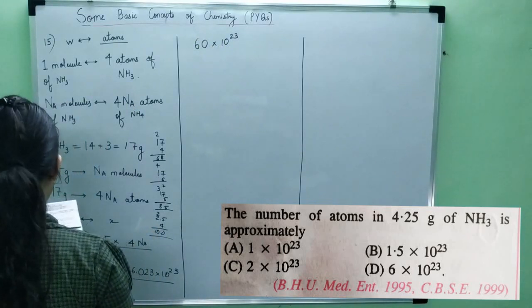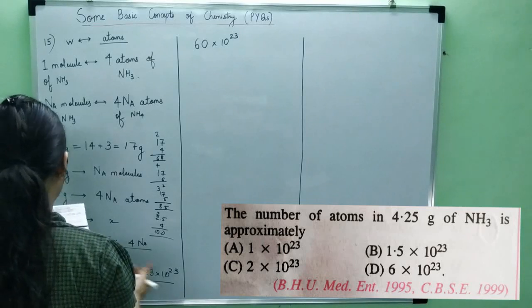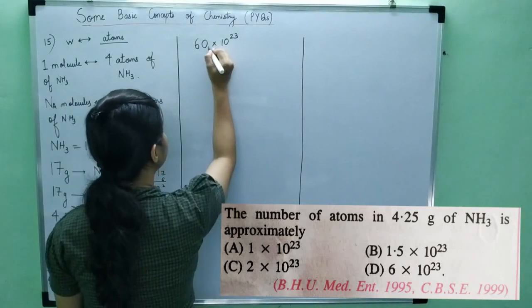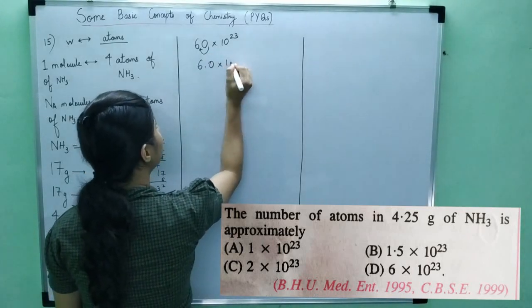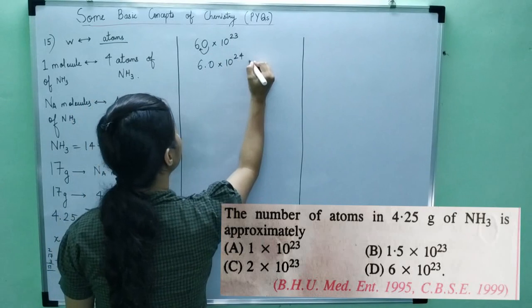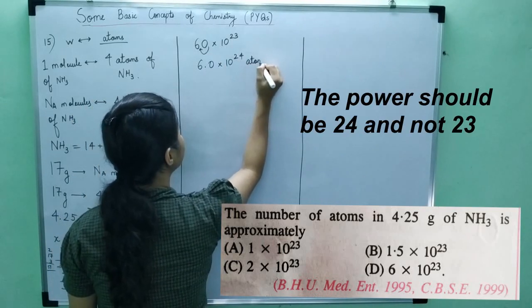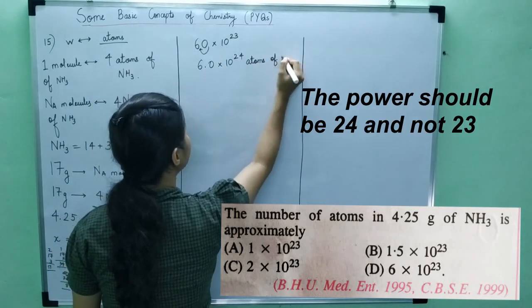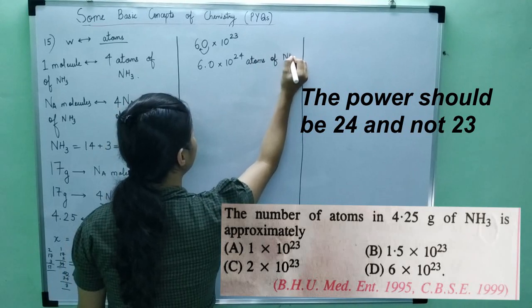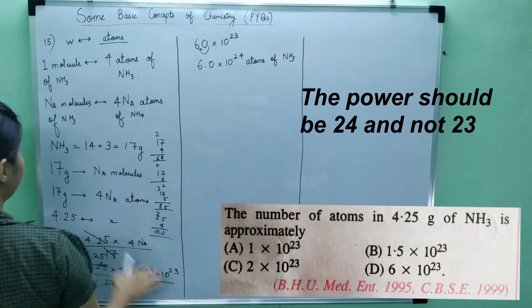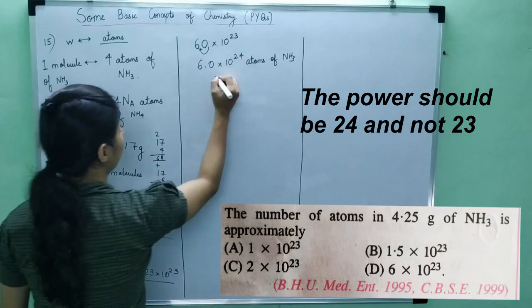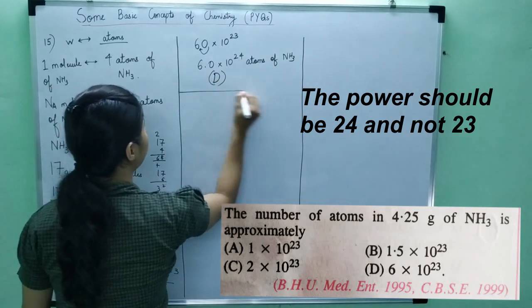So the answer should be, if I shift this value here, this should be 6 into 10 to the power 24. So these many atoms of ammonia in 4.25 grams, right? So the right option is option D, right?